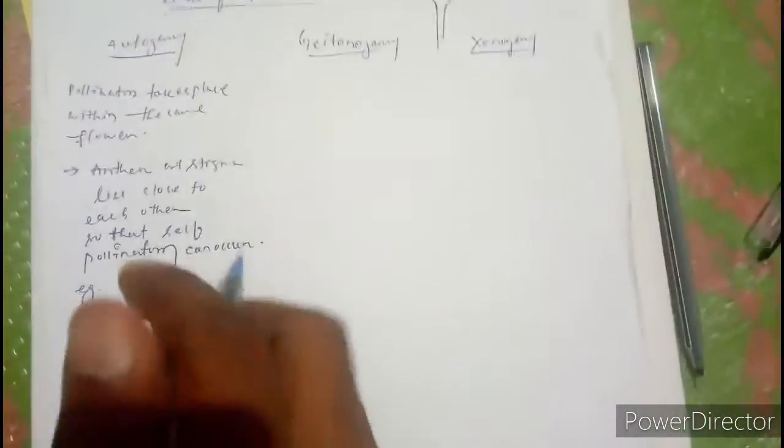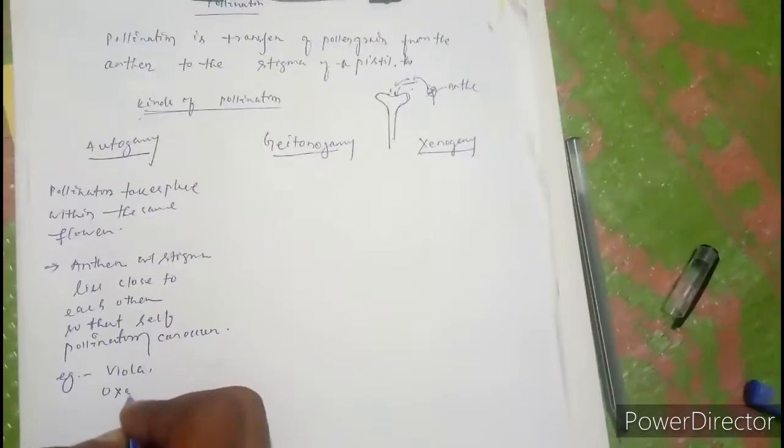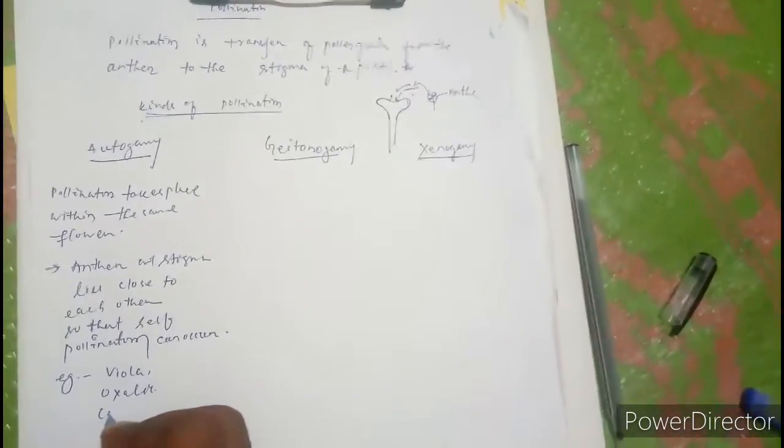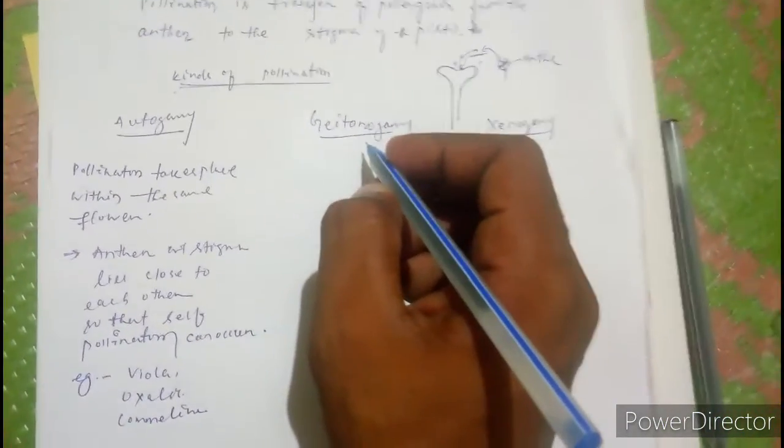Autogamy takes place in some flowers like Viola, Oxalis, Commelina, etc.